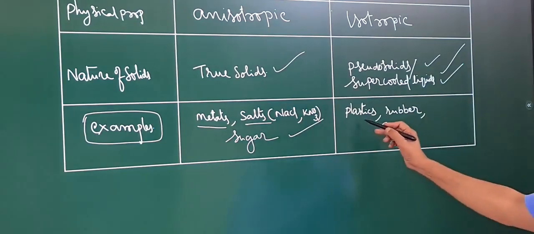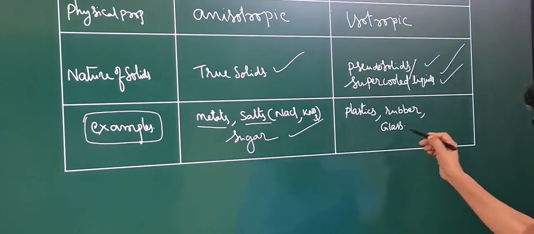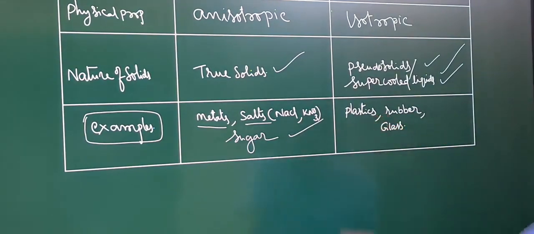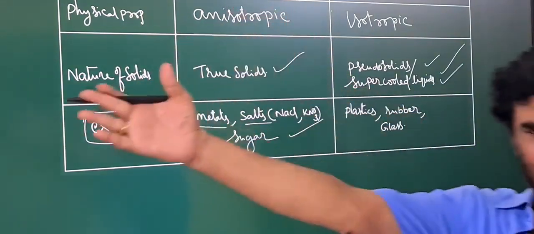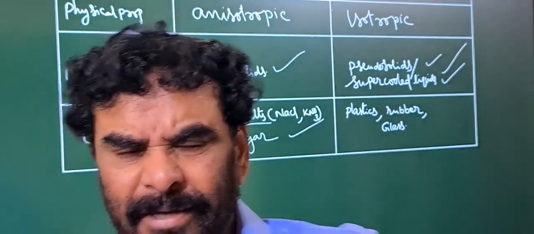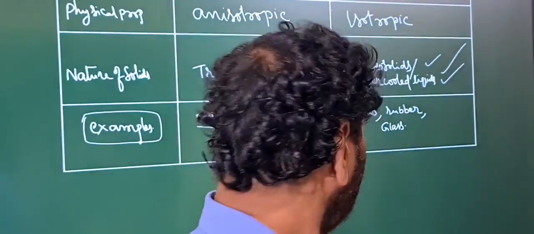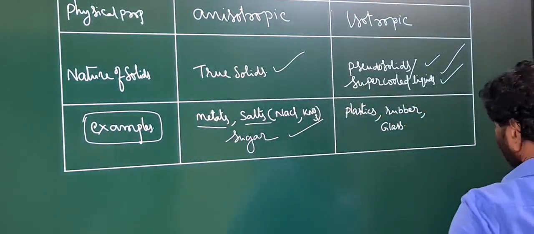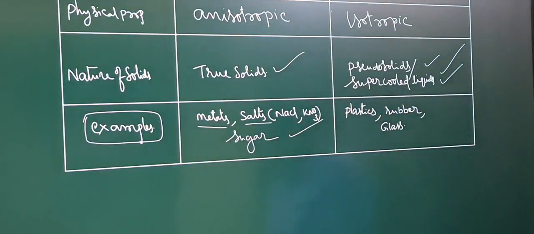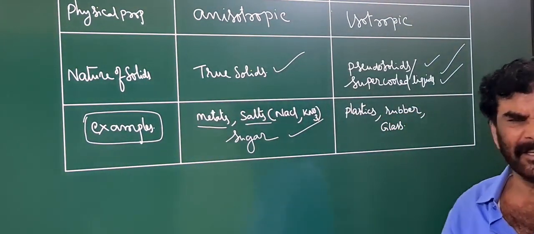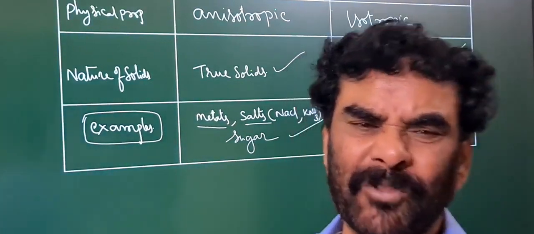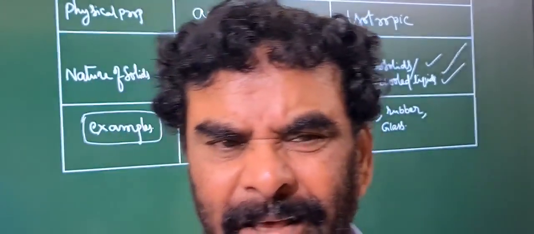And plastics, rubber, glass, these are all... Plastics are big molecules. They can't properly orient. They align like this. That is, the alignment is not proper. This is here also in the rubber. That is, this sort of network exists, but that network is not uniform throughout the rubber material inside.